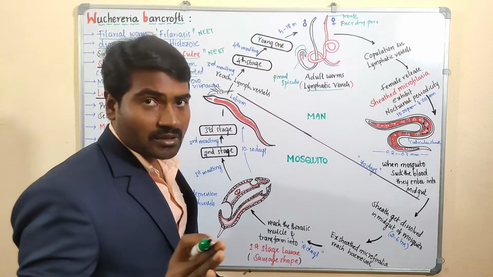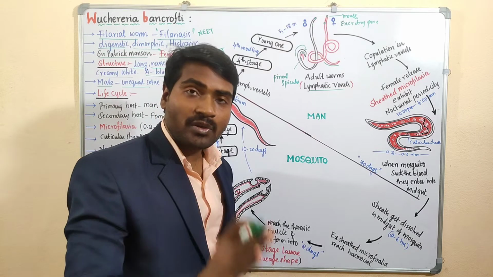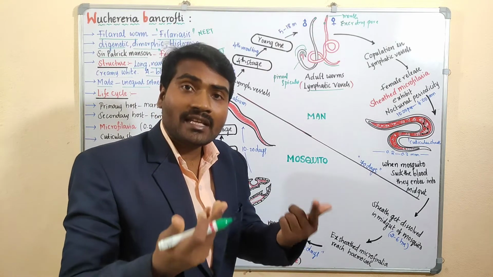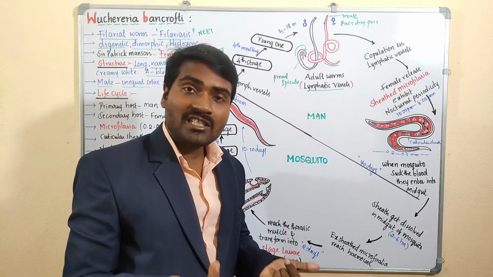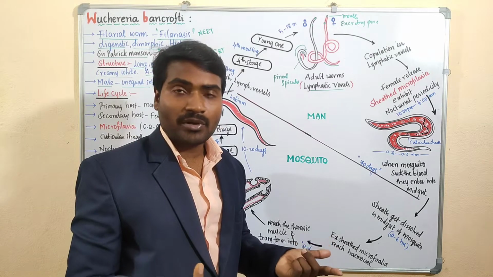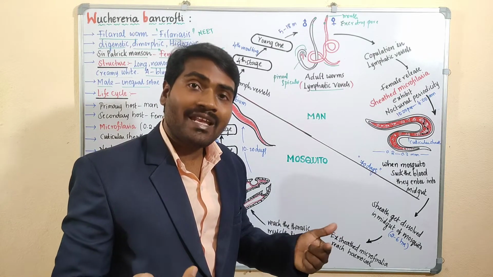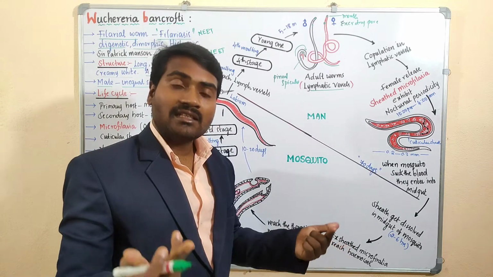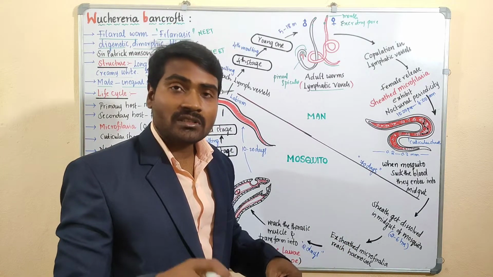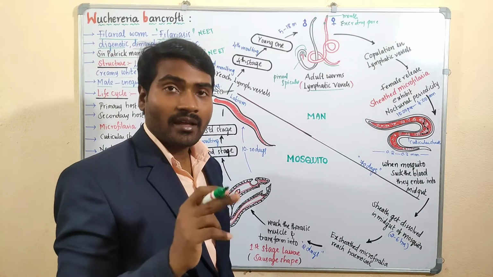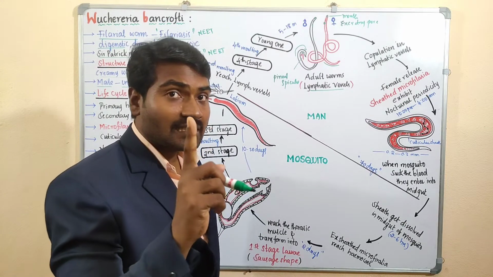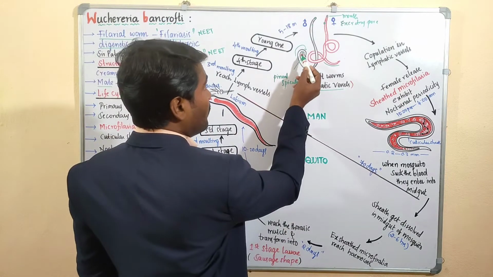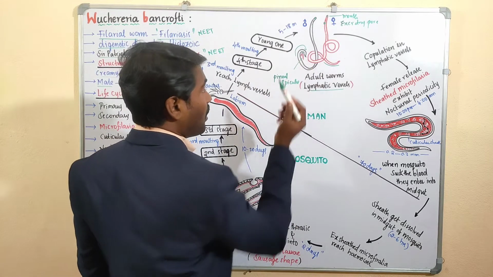Chitinous penial spicules are copulatory spicules. We can also call them penial setae, chitinous penial setae. Setae, spicules, same meaning. Unequal sized, this is important. Not one shorter and one longer.